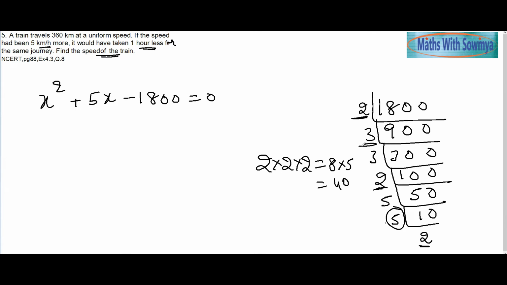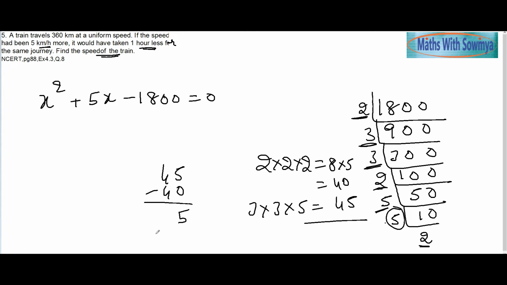So I am left here with 3, 3 and 5, so 3 into 3 into 5 will give me 45. So 45 and 40 on subtraction, 45 minus 40, will give me 5 here. So 45 and 40 are the two numbers we got.